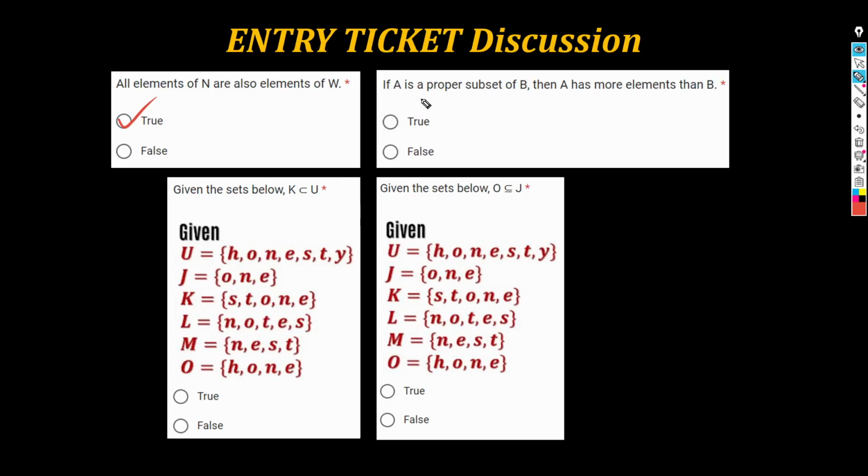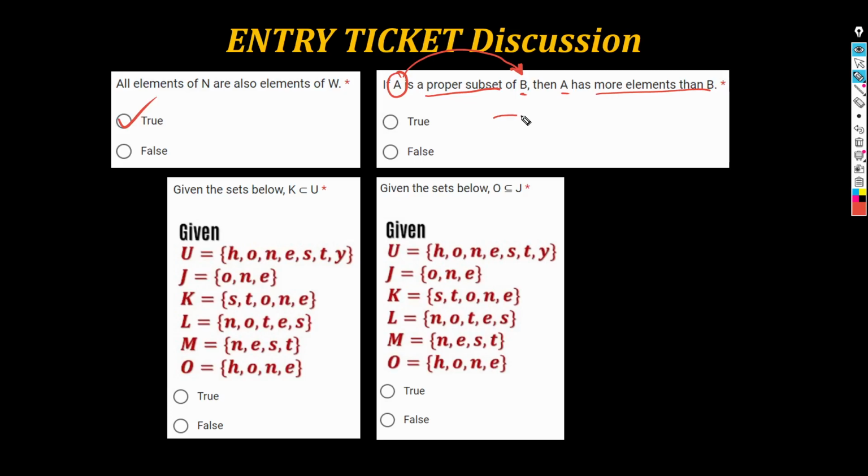If A is a proper subset of B, then A has more elements than B. Remember when we talked about proper subsets, we mean that if A is a proper subset of B, then all elements of A must also be elements of B, pero may pero yan pag proper subsets.